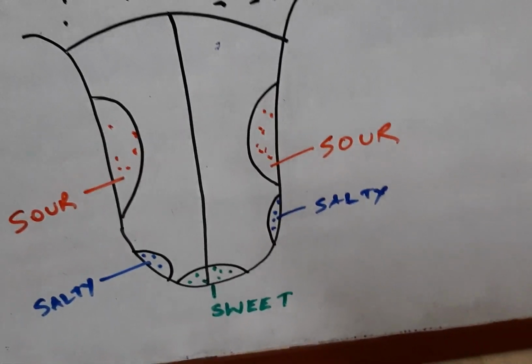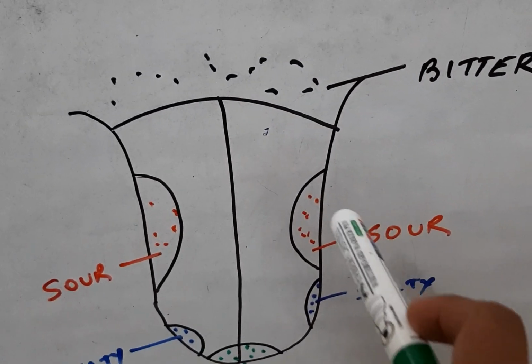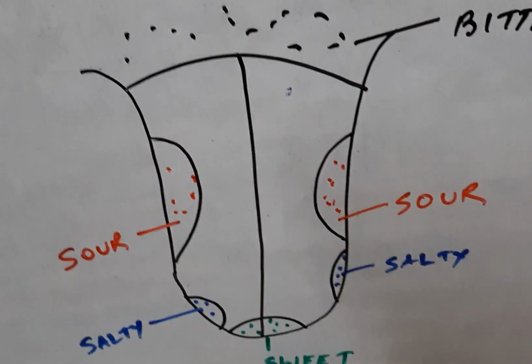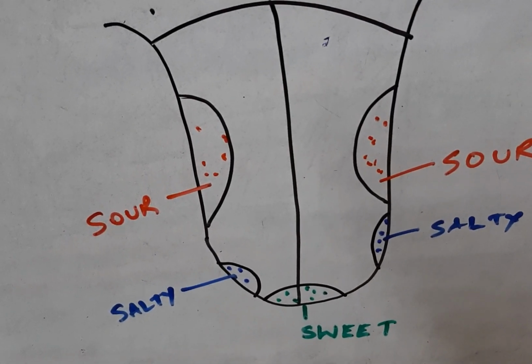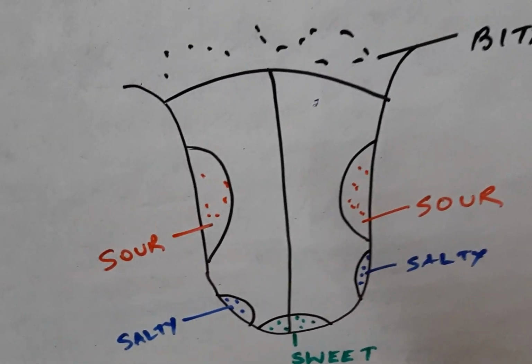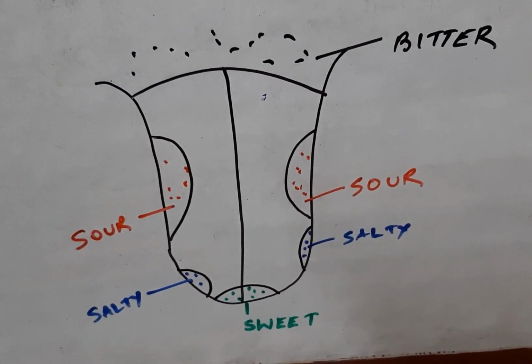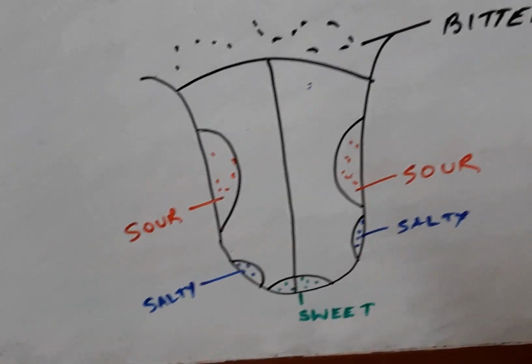There are various taste buds: the bitter, which is located on the upper side of the tongue, then the sour, salty and the sweet. So these are the 4 basic tastes which we can taste through our taste buds. You can just learn the location of the various types of taste, which are tasted by the taste buds, and that detect the different types of taste present in our food.